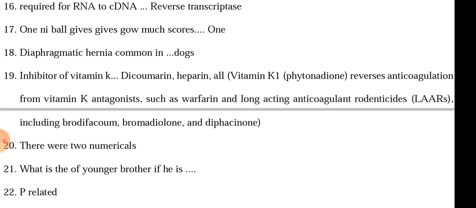There were two numericals. One numerical was related to telling the age of the younger brother, where the younger brother was some years older, or the age was related to another brother. This numerical was simple, the kind we commonly studied in class 9 or 10.